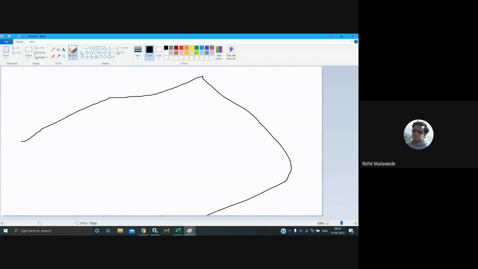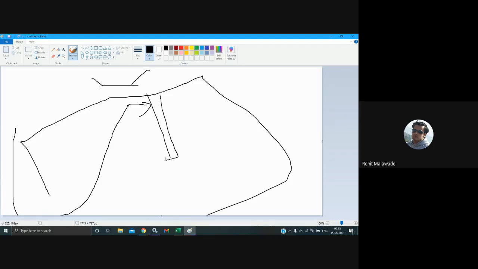If we don't have an ample amount of space, suppose this is your dockyard. Here your ship is going to stand in this particular direction.